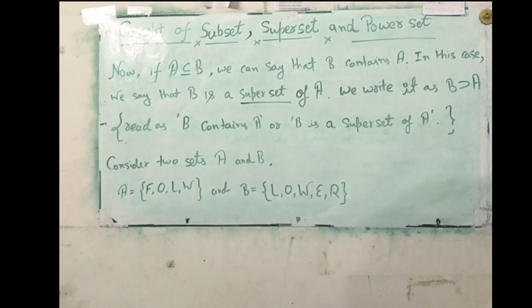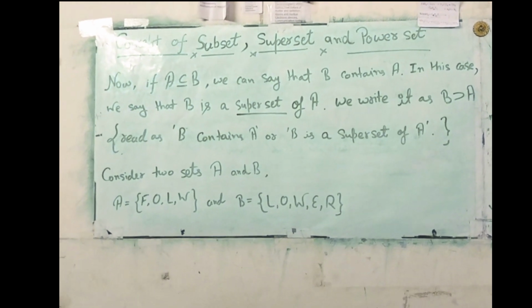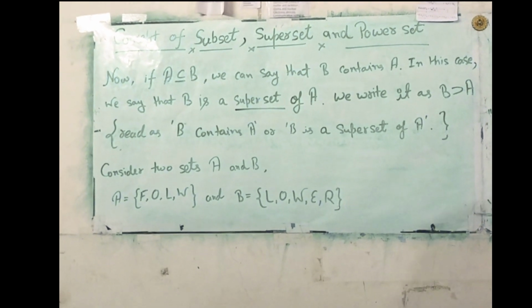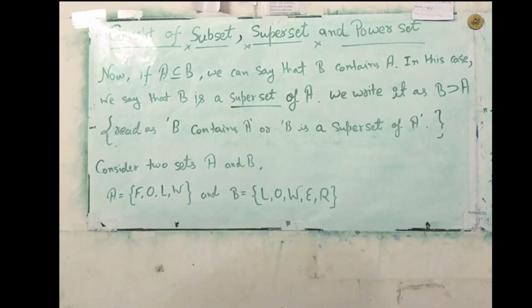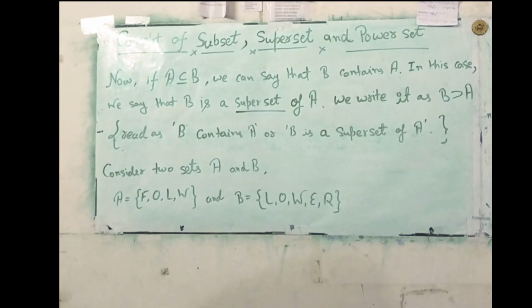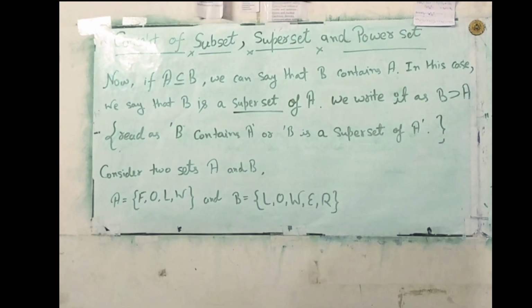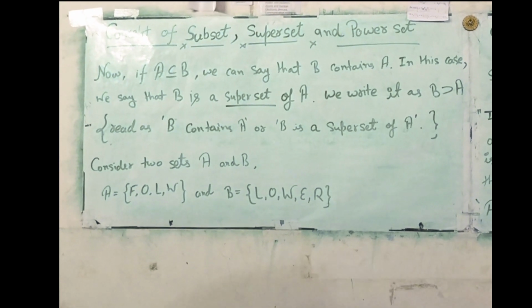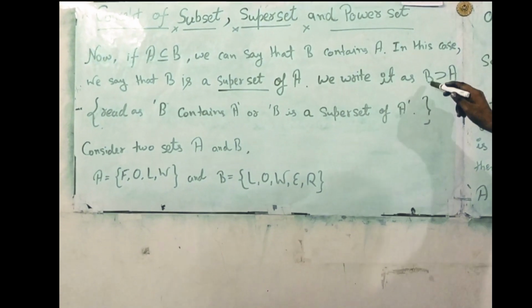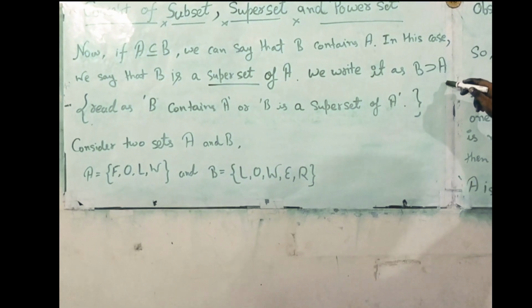Now, if A is a subset of B, we say that B contains A. In this case, we say that B is a superset of A. We write it as B is a superset of A.